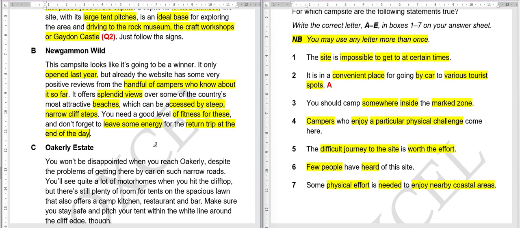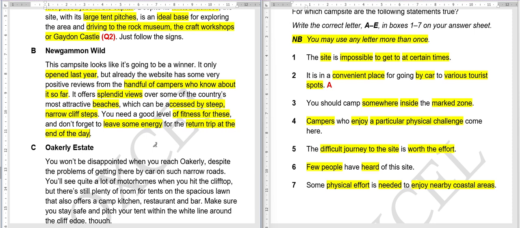Okay, time's up. So let's read it together. First, the site is impossible to get to at certain times. Is there any mention? Nothing about that. Like, it's impossible to reach there. Second, we have done. Third, you should camp somewhere inside the marked zone. Nothing about marking. Campers who enjoy a particular physical challenge come here.